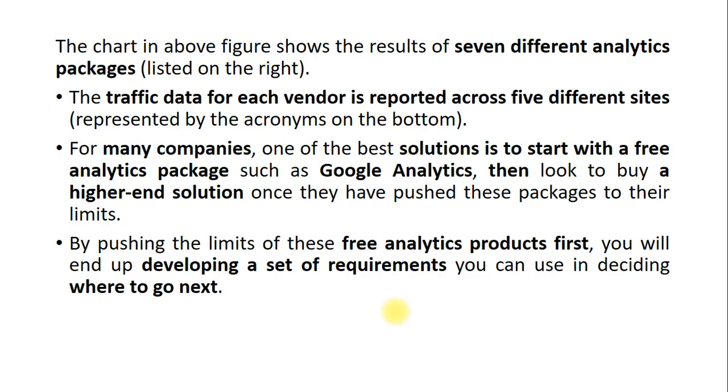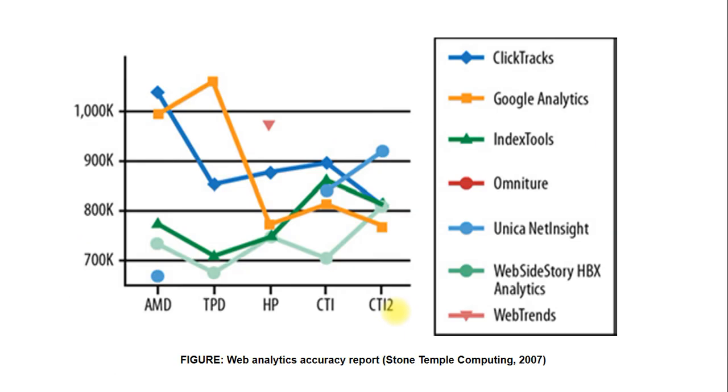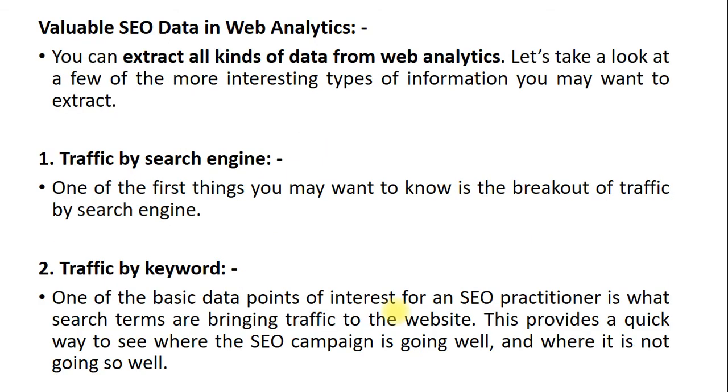The chart shows 7 different tools using which we have performed analytics on 5 different companies, and each contains a graph represented using different colors.